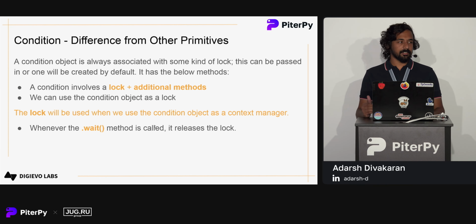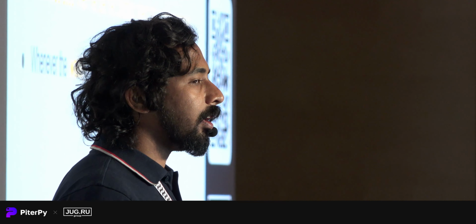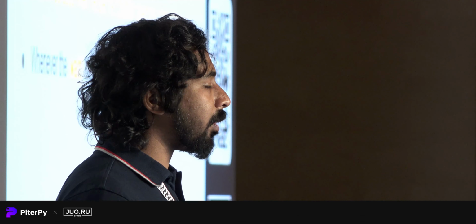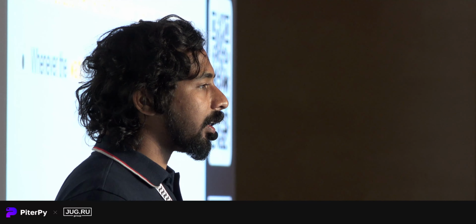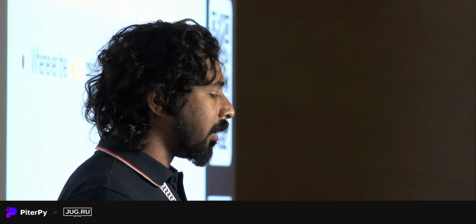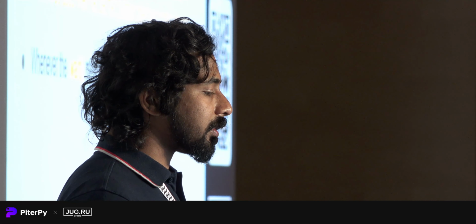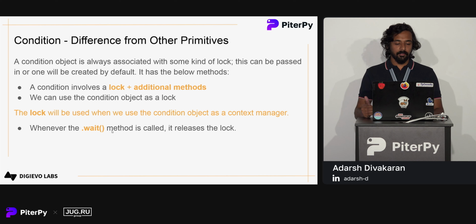So condition is a bit different from other primitives. It involves a lock. It can act as a lock when used as a context manager, or we can call the acquire and release methods, and it has some additional methods. These additional methods are wait and notify. So the lock will be used when we use the condition object as a context manager. Whenever wait is called, this is the thing that is special with the condition object, it releases the lock. So the other threads can access the critical section, or they can proceed with their own actions.